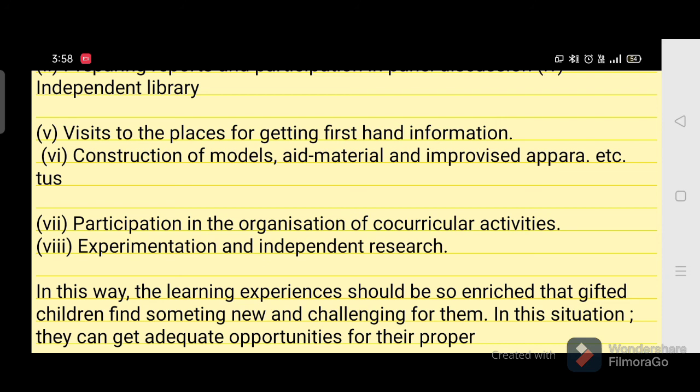So this is all about the gifted children. So here we discussed who are backward children, who are exceptional children, the two types of exceptional children, gifted and backward children, definition of gifted children, how to identify gifted children, and how to educate the gifted children.